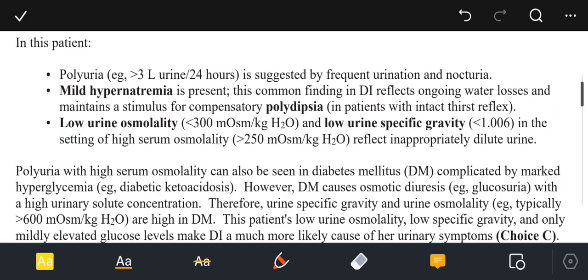In this patient, polyuria, for example more than 3 liters of urine per 24 hours, is suggested by frequent urination and nocturia. Mild hypernatremia is present. This common finding in diabetes insipidus reflects ongoing water losses and maintains a stimulus for compensatory polydipsia in the patient with an intact thirst reflex. Low urine osmolality is less than 300 milliosmol per kg of water, and low urine specific gravity is less than 1.006, which reflects inappropriately dilute urine.